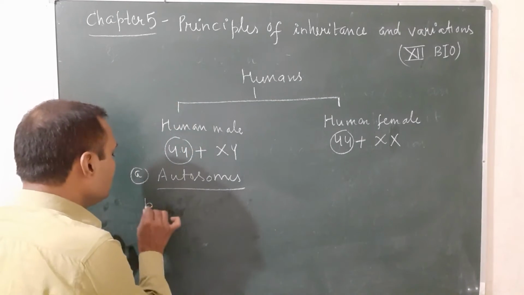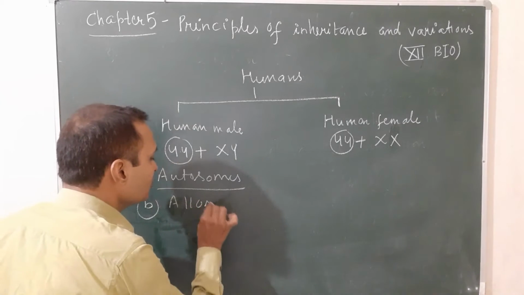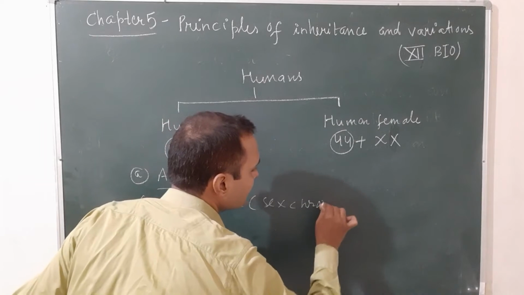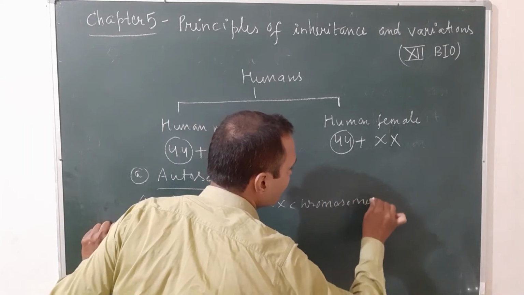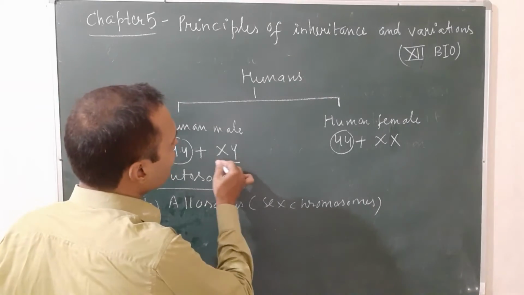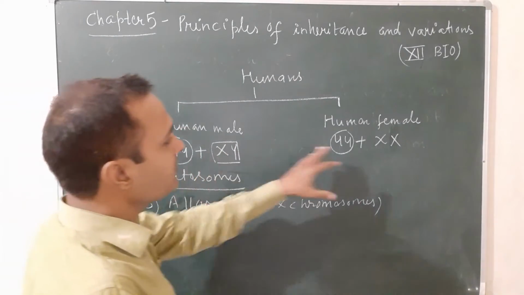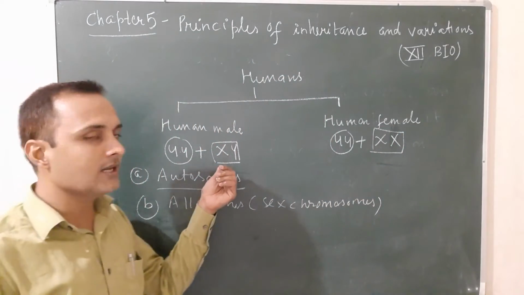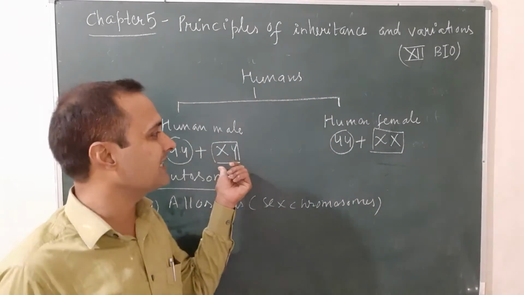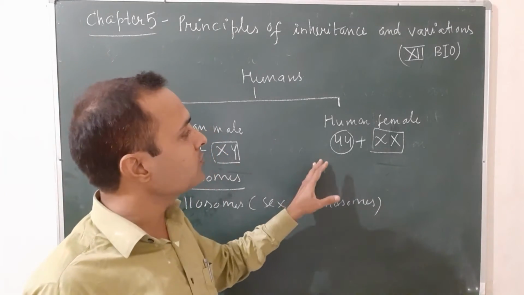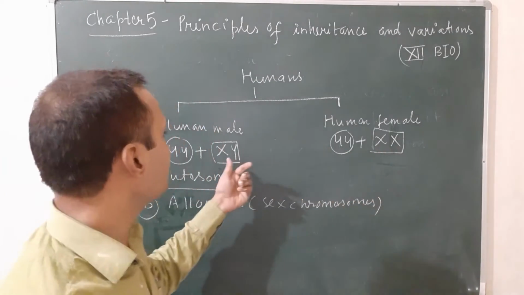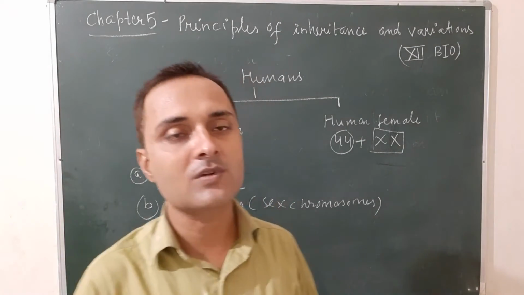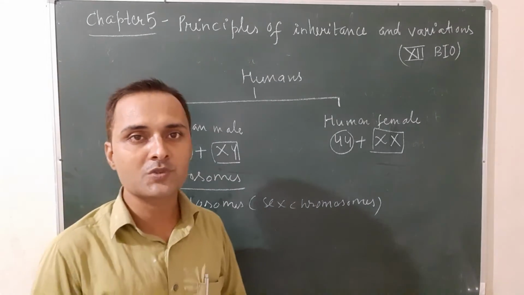The second one is allosomes. Allosomes are also known as sex chromosomes. The chromosomes which are different in male and female, and which decide the sex of an individual, are known as allosomes. In humans, the last pair represents the allosomes: in a human female it is XX, and in a human male it is X and Y. So the total number of autosomes is 22 pairs, or 44, and the total number of allosomes is only one pair.